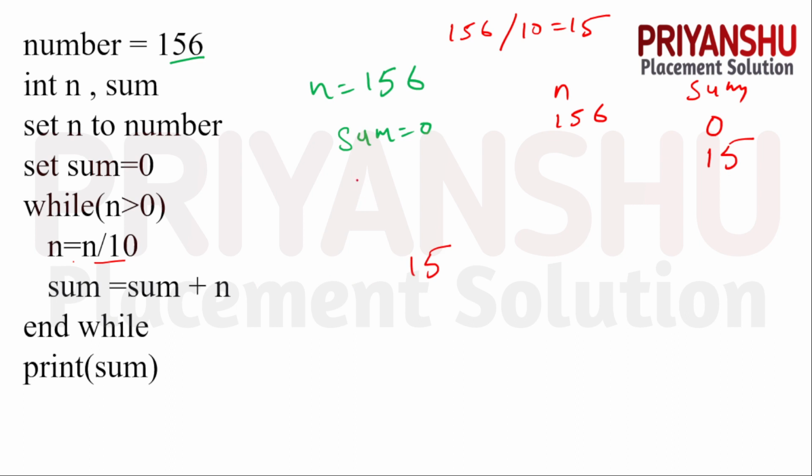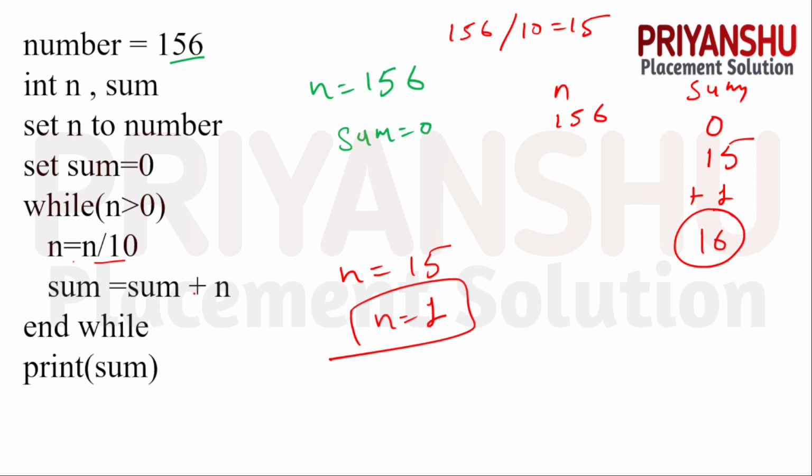Clear? Next, guys, the loop is executed again. Yes, of course. Why? Because the value of n is nothing but 15, guys. Clear? Then n equal to n divided by 10. So n equal to n divided by 10, we got 1. The value of n is nothing but 1. Then sum equal to sum plus n. Sum equal to sum plus n means, guys, 15 plus 1, we got 16, guys.